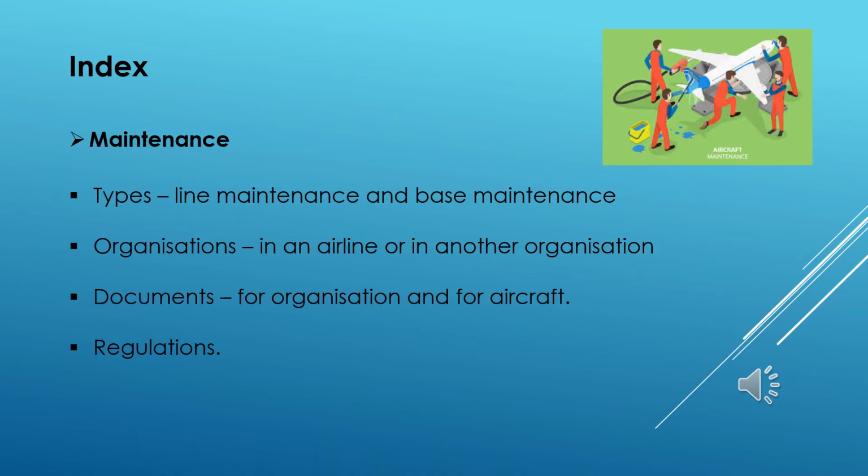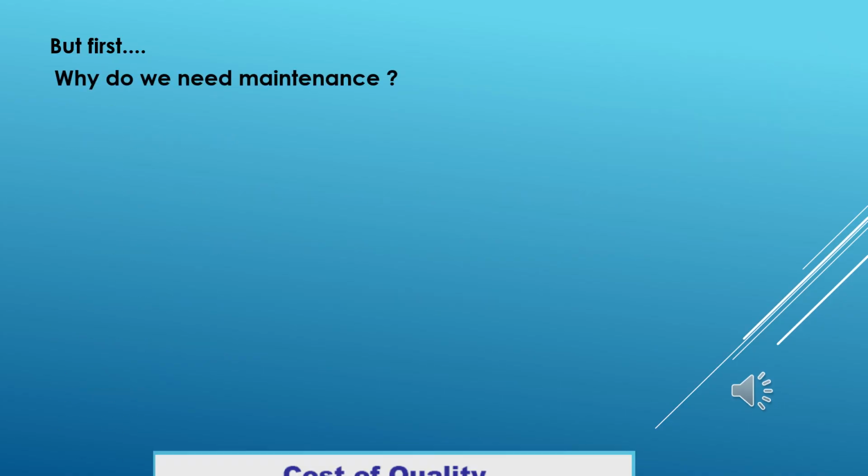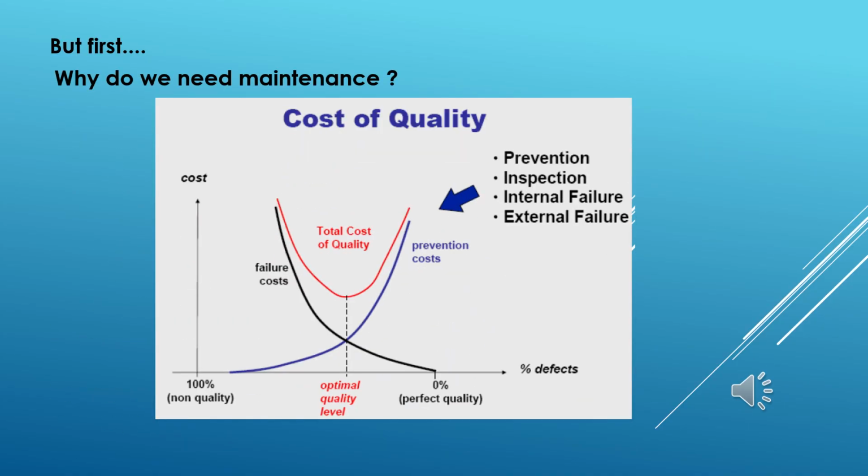So, let's start. In this video, we will see about maintenance, the types, the approved organizations, the documents, and the regulations related to maintenance. Why do we need maintenance? We need maintenance to prevent internal and external failures and reduce cost of quality through periodic inspections.